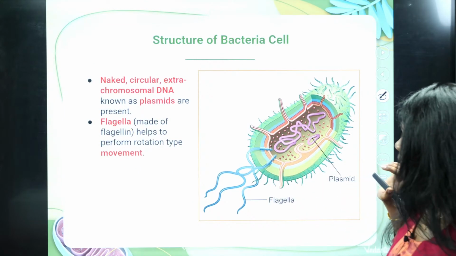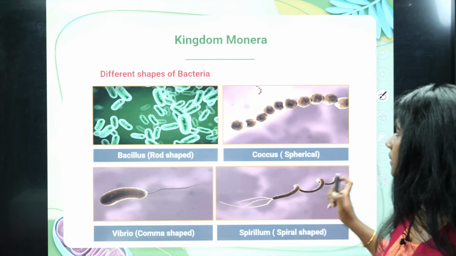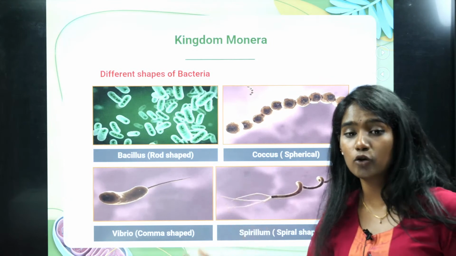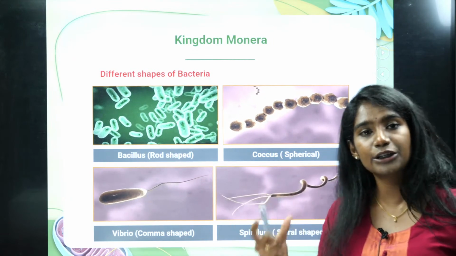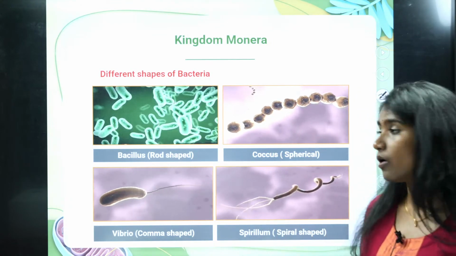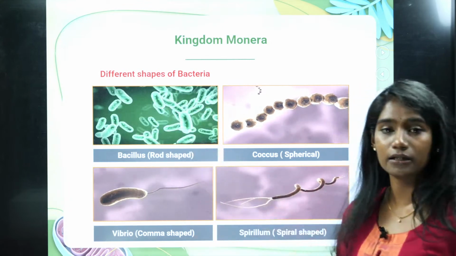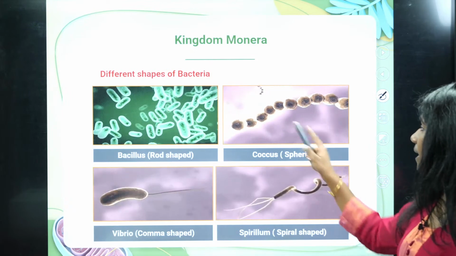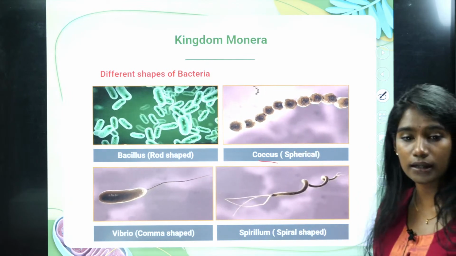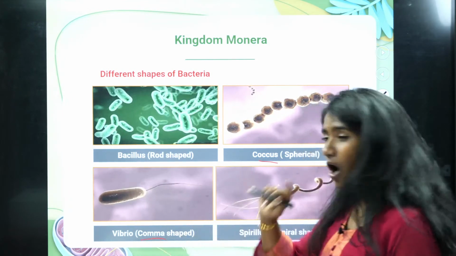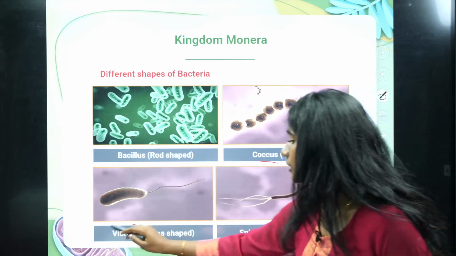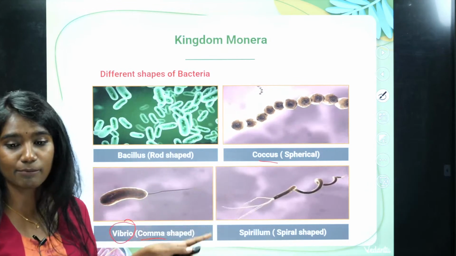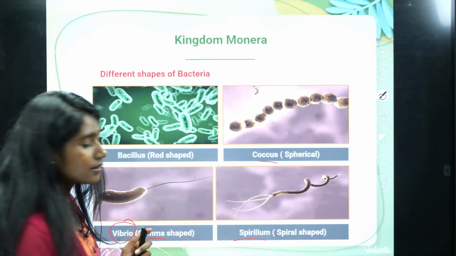Fine? Okay. Next, see, the bacteria are actually divided into different groups based on the shape of the cell. The rod-shaped bacteria are called as bacillus, and the spherical-shaped bacteria are called as coccus, and the comma-shaped bacteria are called as vibrio, and over here, the spiral-shaped bacteria are called as spirillum.